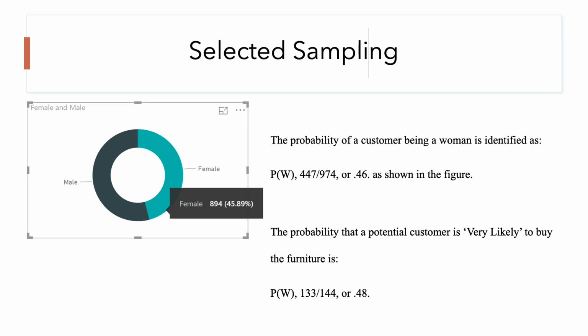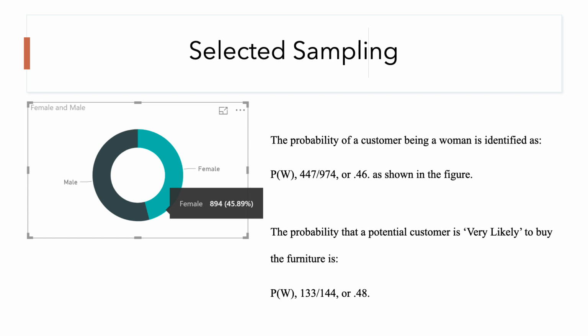Selected sampling. Provided here is the probability of a customer being a woman, as shown here as well as in the figure. So on the left I have the figure, on the right I have the equation. Secondarily, I have the probability that the potential customer is very likely to buy furniture and is a woman, shown here with the formula at the bottom.